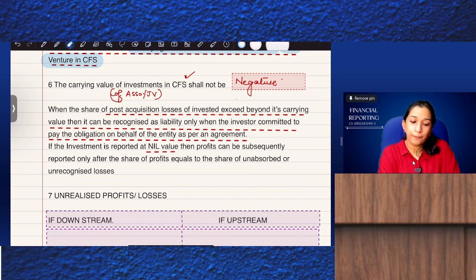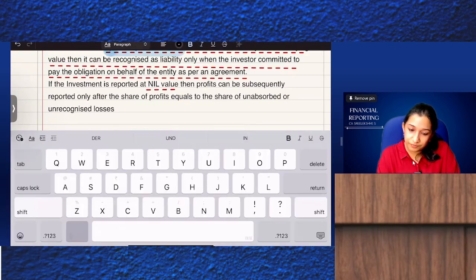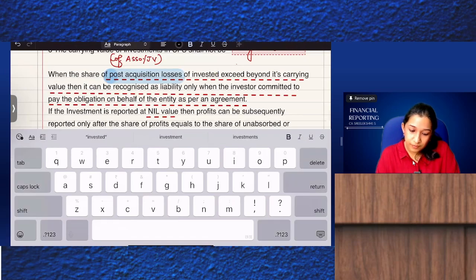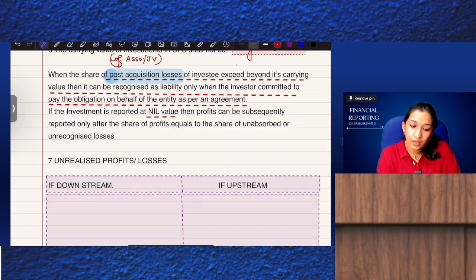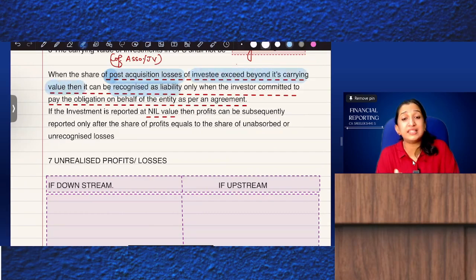When the share of post-acquisition loss of investee exceeds its carrying value, then it can be recognized as a liability.